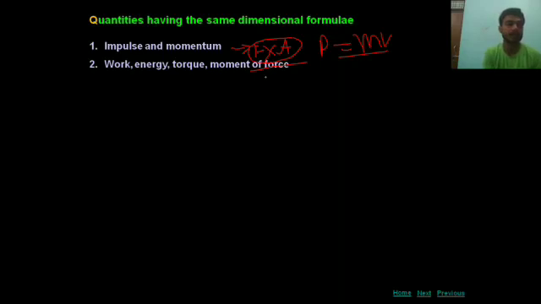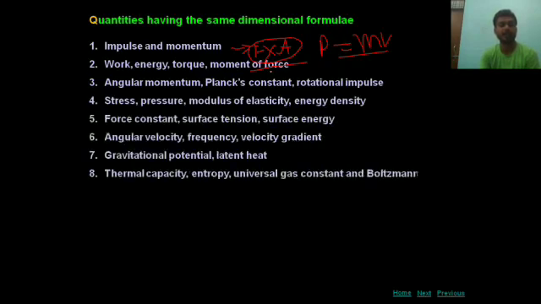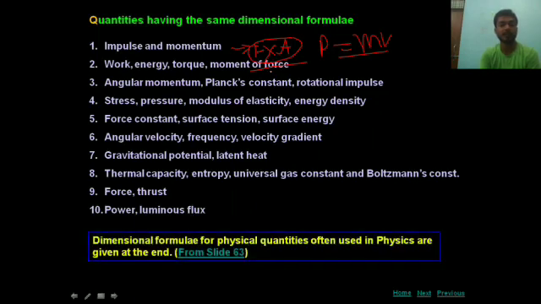Hence the dimensional formula of these two will be the same, because both are the same quantity, only their forms are different. Angular momentum, Planck's constant, there are so many examples you can write down, students. These have the same dimensional formula.